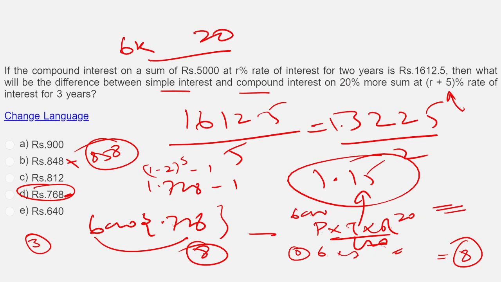Now my answer choice here will be nothing but 728 into 6, which will give me the last two digits. 8 6s are 48, carry 4, 6 2s are 12 plus 4 is 16. My answer has to end with 68. Again, this will be my choice, even if it was 858 and your digit sum did not work. So use all these things to do as little calculation as possible. That should be the idea in the exam.